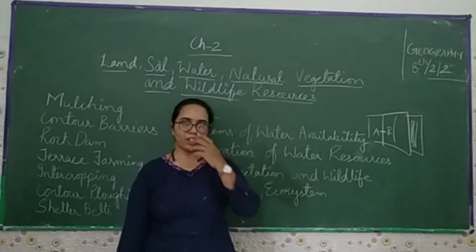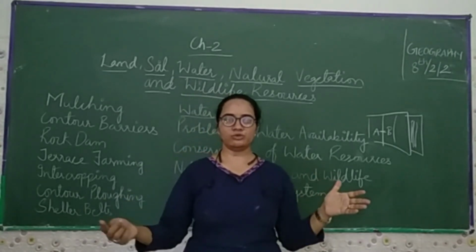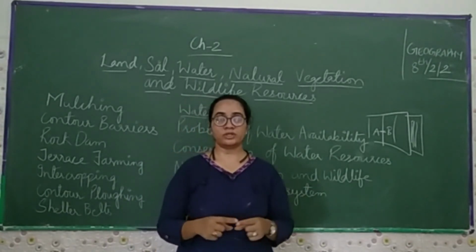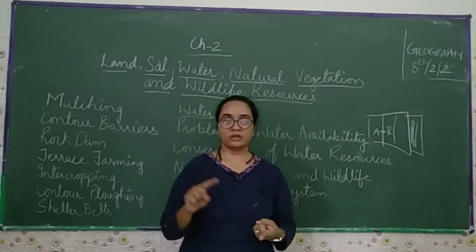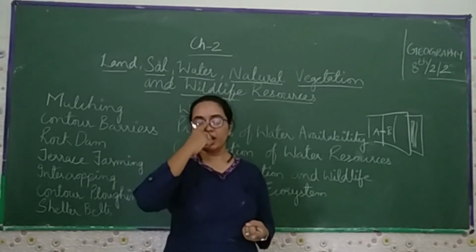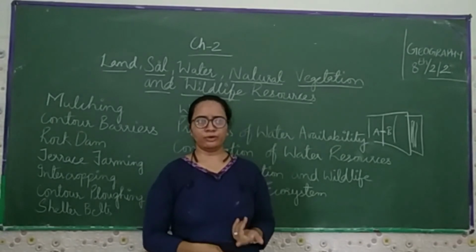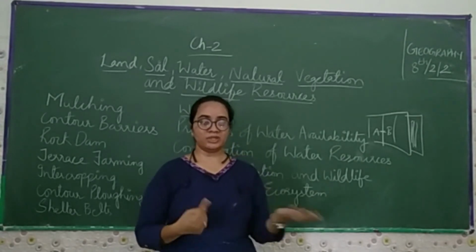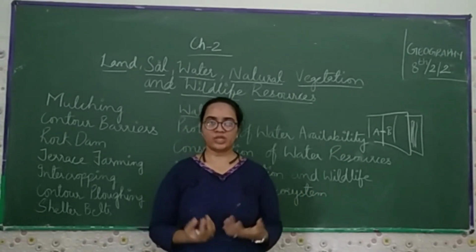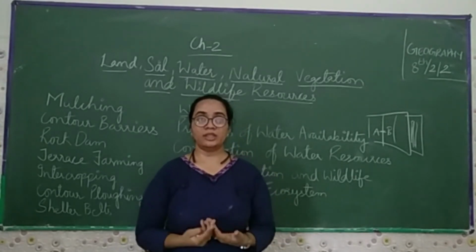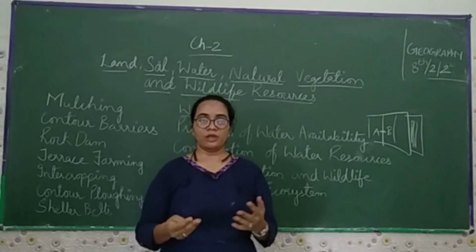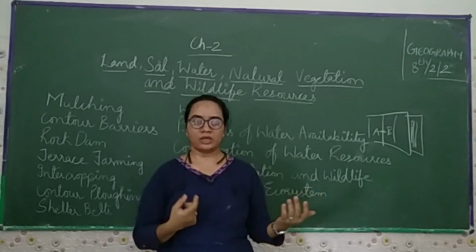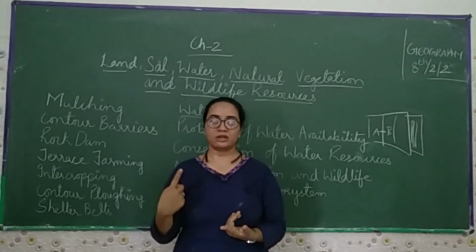If we talk about wildlife, I already told you there is a forest. The government makes boundaries and appoints a forest officer to look after that forest, so that no other human beings come inside the forest and do hunting. They can allow wildlife photographers and researchers, but don't allow any hunters to come into the forest, because we have to save wild animals, wild birds and the bird sanctuary. If we can't save them, they're going to go extinct one day. So we have to preserve all these things: our natural vegetation, our animals, our birds.